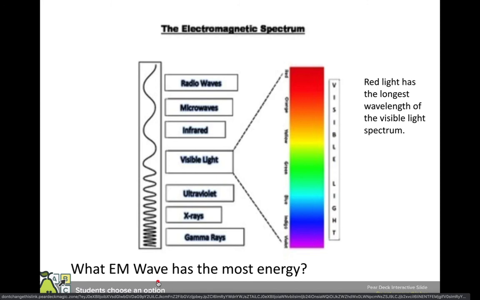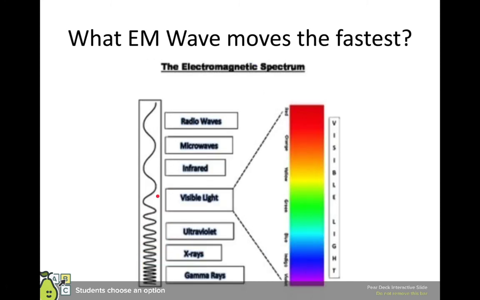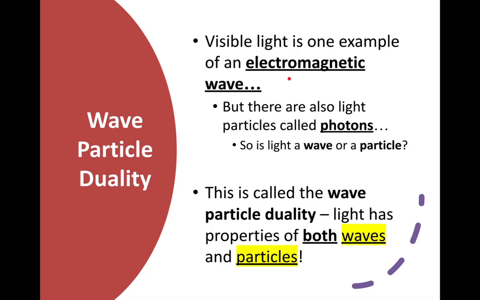What EM wave has the most energy? Press pause while you answer. Remember, high frequency stuff down here means high energy. So gamma rays have the most, then X-rays, then UV. Which EM wave moves the fastest? Press pause while you answer. Hope you weren't tricked. This is the thing we said is the same, so all EM waves have the same speed.